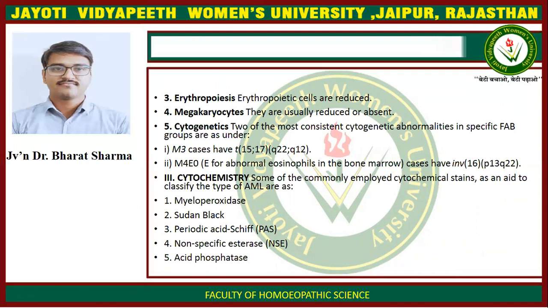Cytogenetics. Two of the most consistent cytogenetic abnormalities in specific FAB groups are as under: M3, cases having t(15;17) q22 to q12, and M4Eo, abnormal eosinophils in the bone marrow, and cases having inversion 16 p13 through q22. Cytochemistry. Some of the commonly employed cytochemical stains as an aid to classify the type of AML are as under. First is myeloperoxidase, second is Sudan black, third is periodic acid Schiff, fourth is non-specific esterase, and fifth is acid phosphatase.